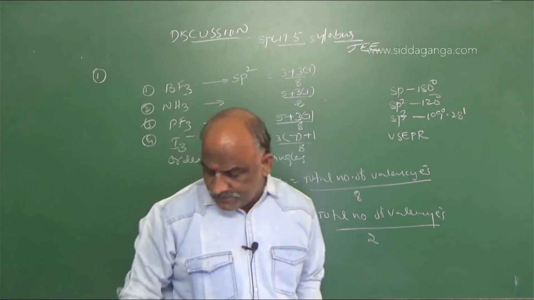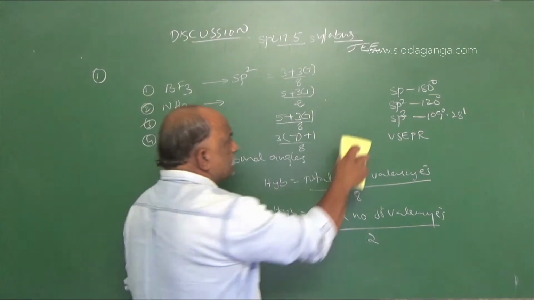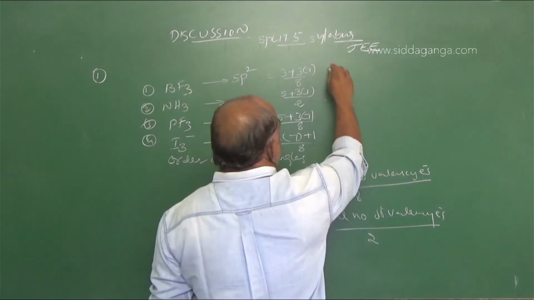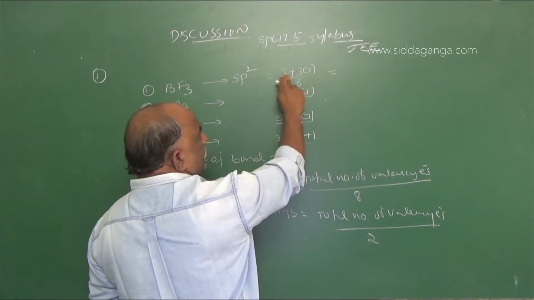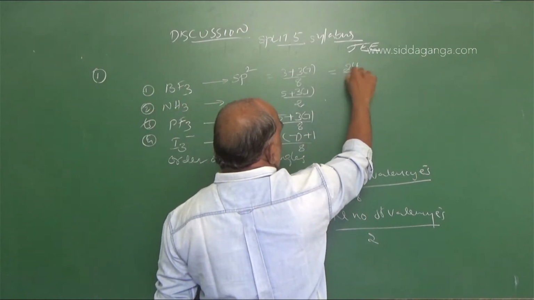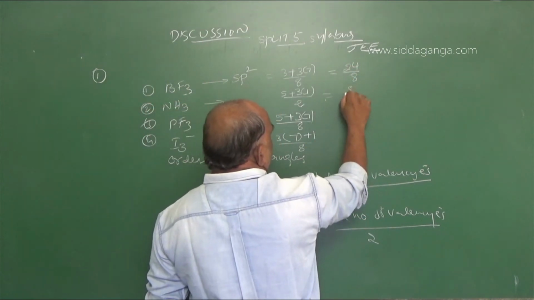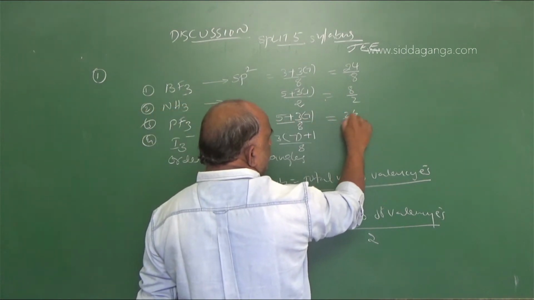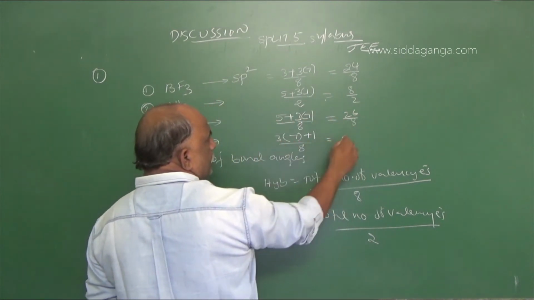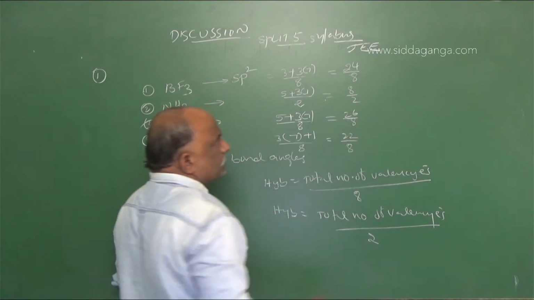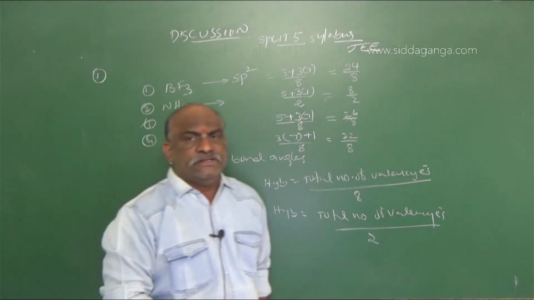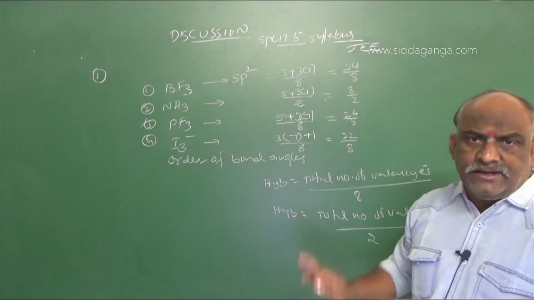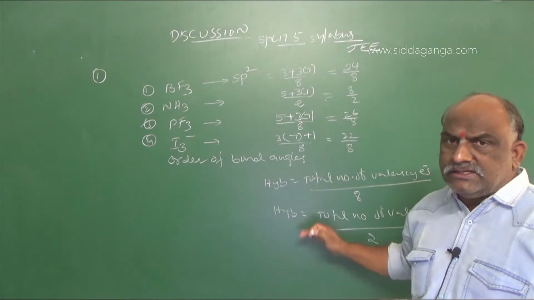So here, doing this, we get the values: 3 7s are 21, 21 plus 3 is 24, 24 by 8; and here 8 by 2; and here 21 plus 5 is 26 by 8; and the last one 3 7s are 21 plus 1, 22 by 8. So my dear students, after completion of this you can use the formula total number of valency electrons divided by 8 or divided by 2.